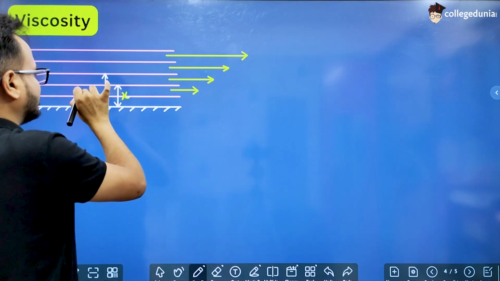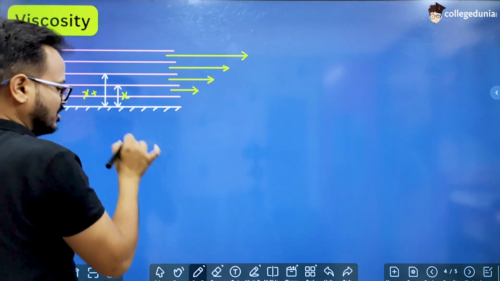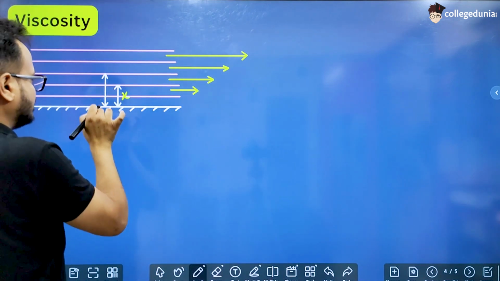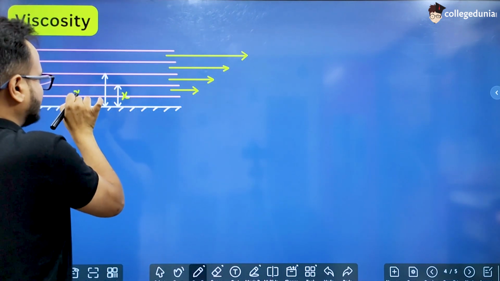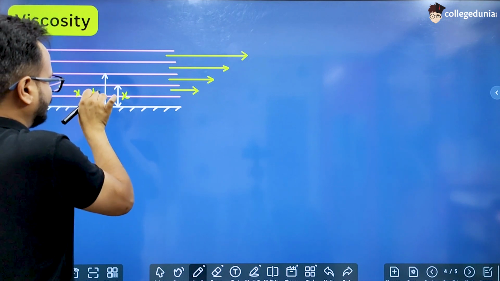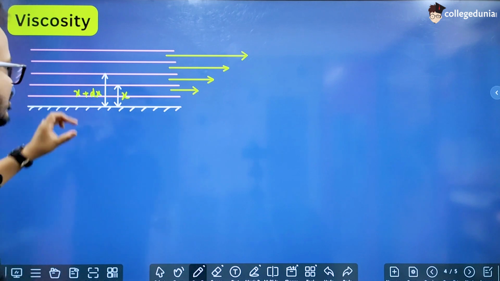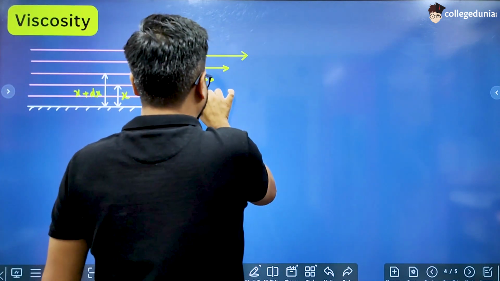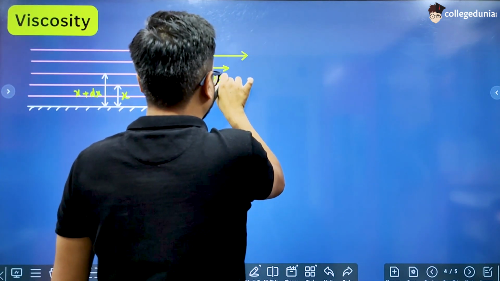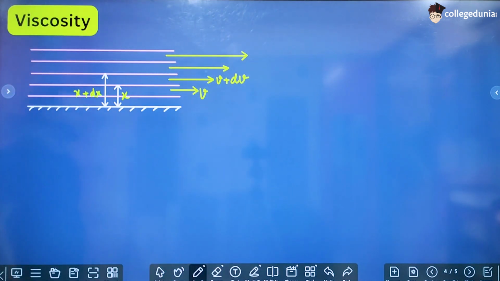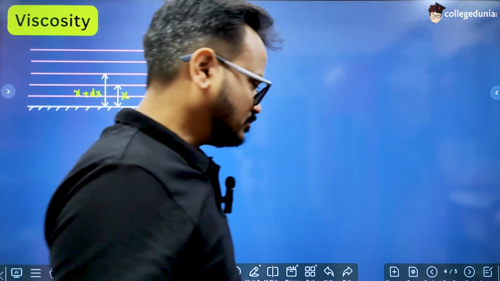This is the distance x, and this whole distance is x plus dx. And let us say the velocity of this layer is v and the velocity of the layer just above this layer is v plus dv. So the velocity difference between these two layers is dv, right?